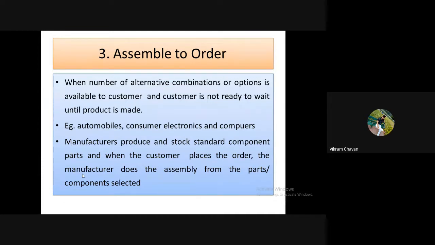So a variety of models are available in one product of that company. So what are the differences? In one of the models, the rear camera will not be there. In one model, only one airbag is there. In one model, two airbags are there.